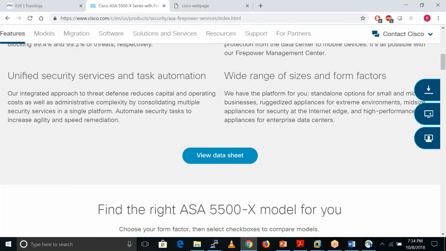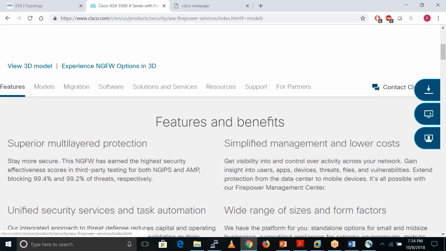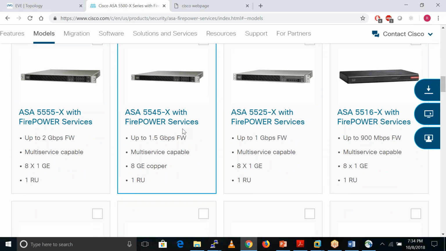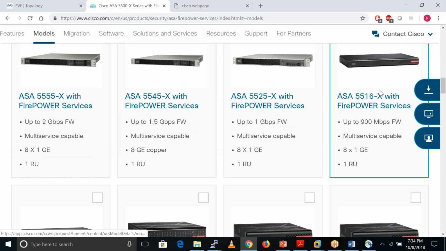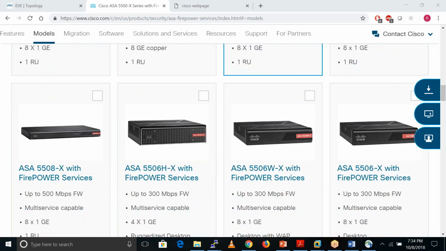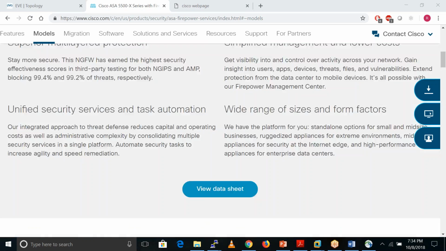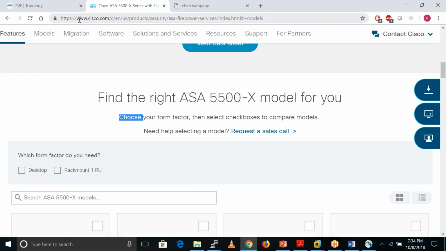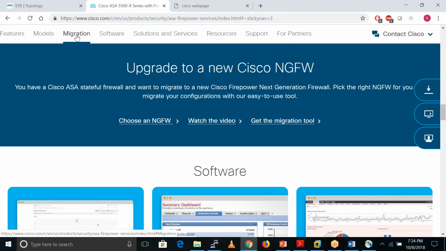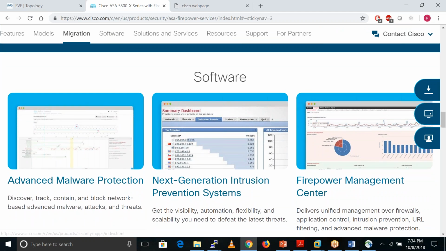If you go to the models field, you have these kinds of models: ASA 55X, 45, 25, 16. Lots of models are there. If you want to see, migration is also available.